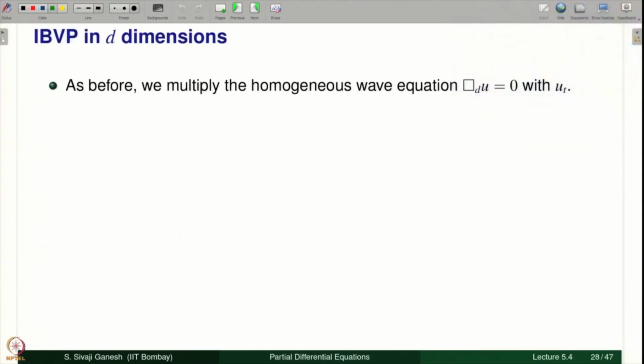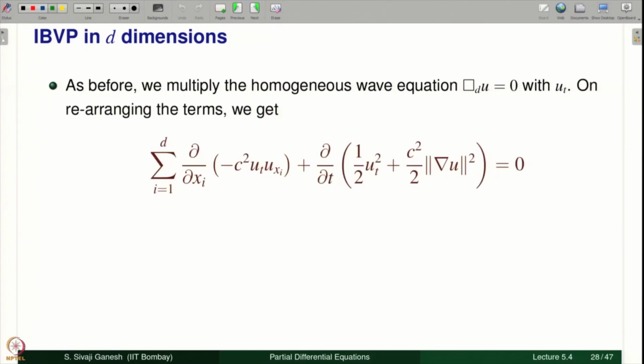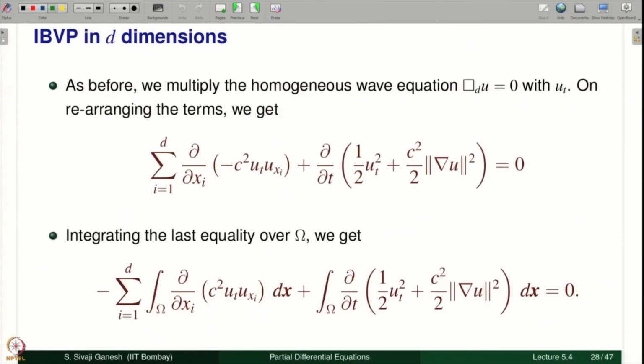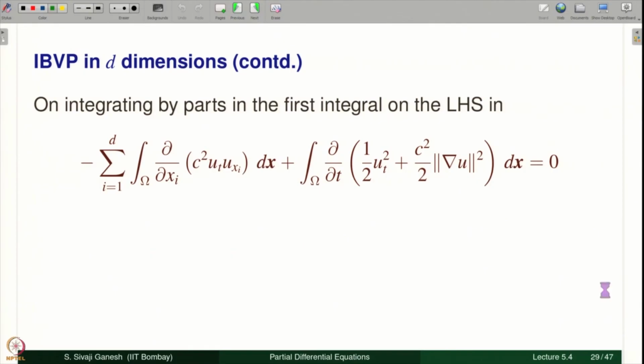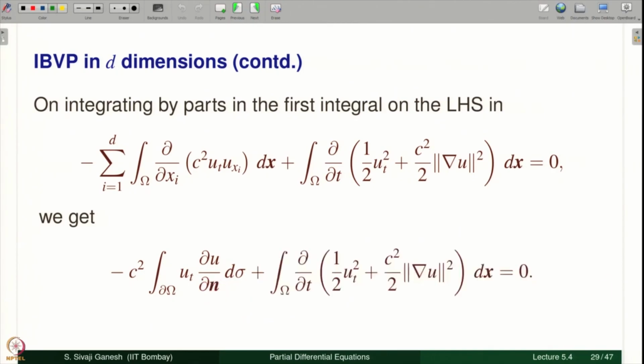So, as before, multiply the equation with u_t, rearranging the terms will give you this, integrate over omega. This is what we like, dE/dt. So, always what we are doing is with this term, do integration by parts. This becomes c squared u_t, and we already saw the summation of u_xi times nu_i, i equal to 1 to d, is du/dn. In one of the earlier problems we have demonstrated how this comes. So, this is what it is plus that term.